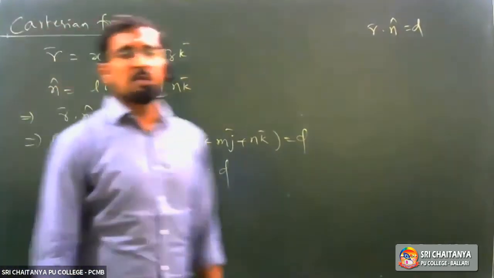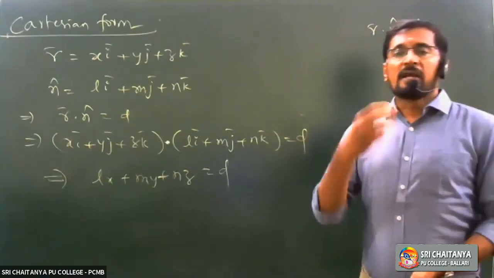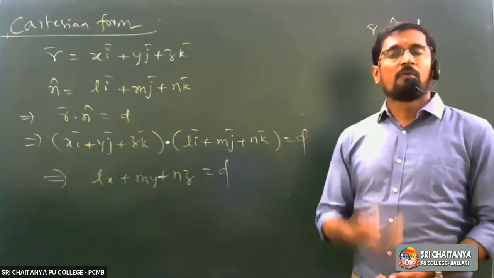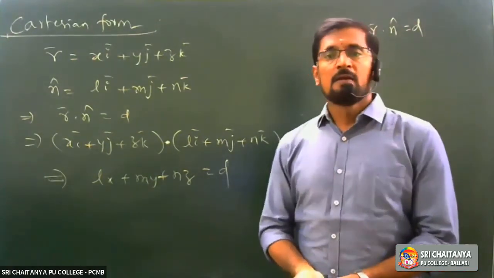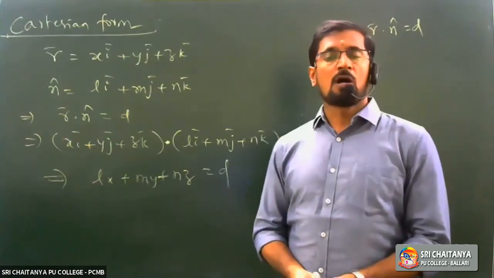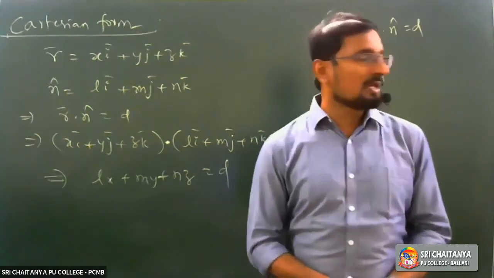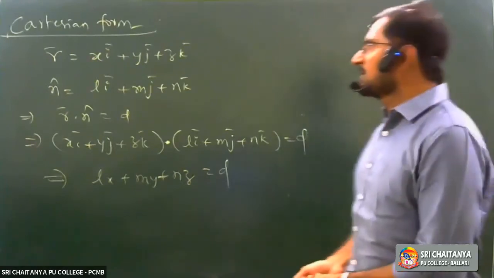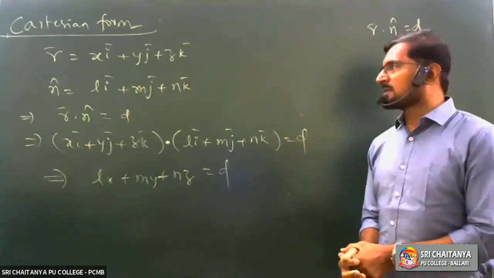I am going to repeat this again. To write the Cartesian form, we require the vector form. What is the vector equation of the plane? R bar dot N cap is equal to D. R bar is not known to you, right? So you should consider R bar is equal to xi plus yj plus zk, and N cap is equal to Li plus mj plus nk.